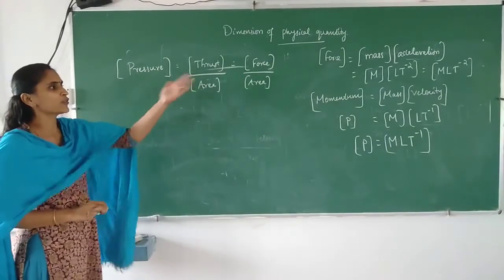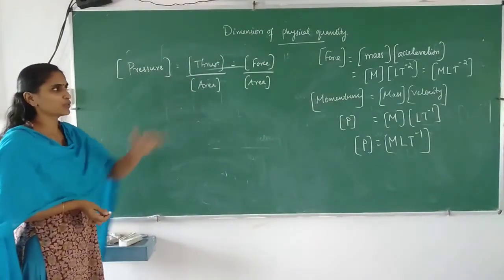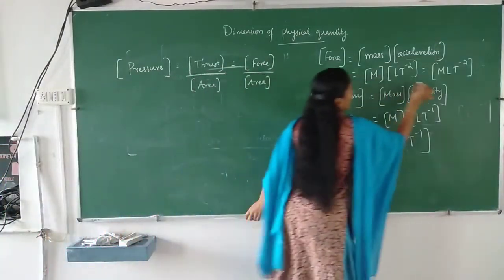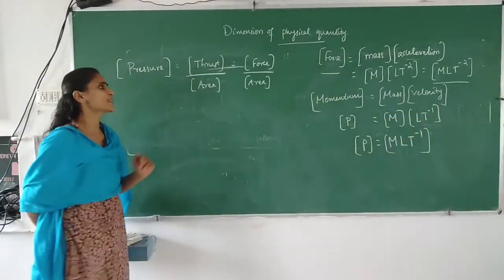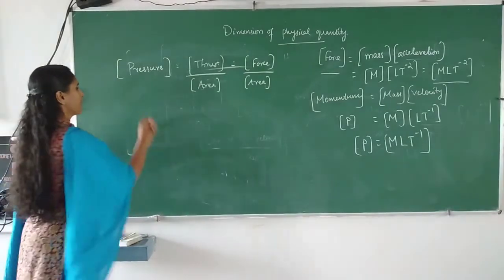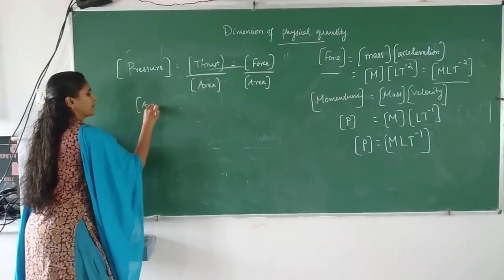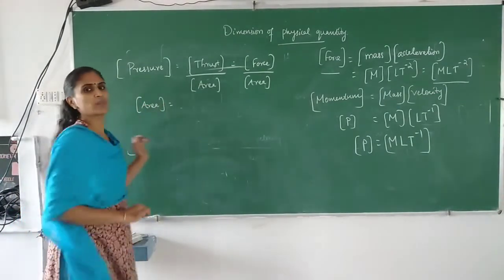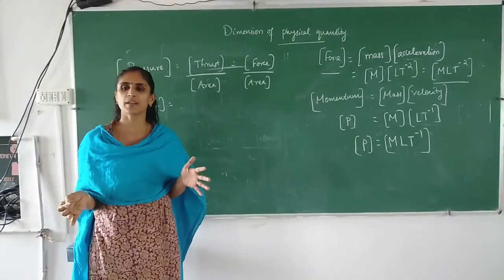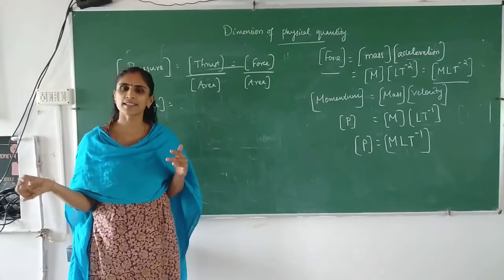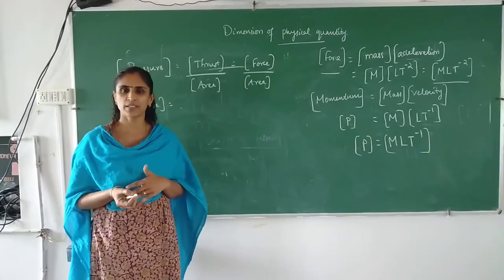Dimension of force, you already know, is mLt raised to minus 2. Just now we have discussed it. But what's the dimension of area? Area can be written as length into breadth, whatever may be the shape. If it is square shape, in that case it will be side into side.